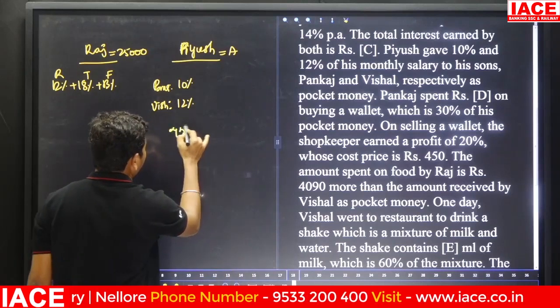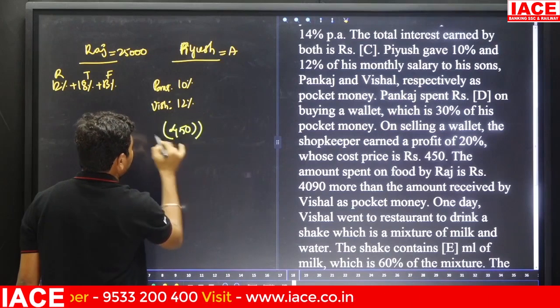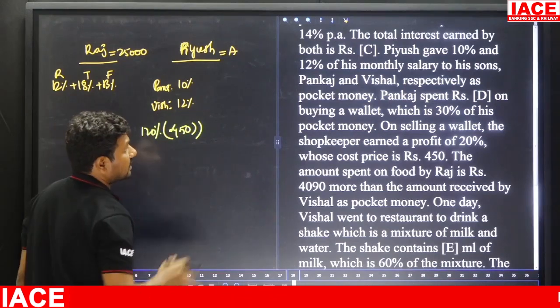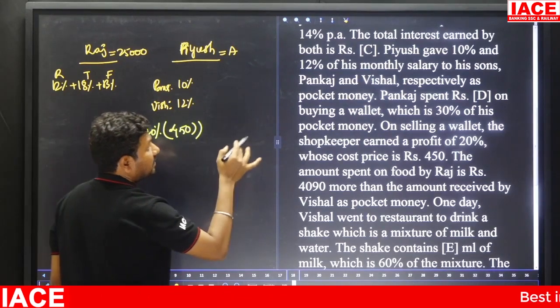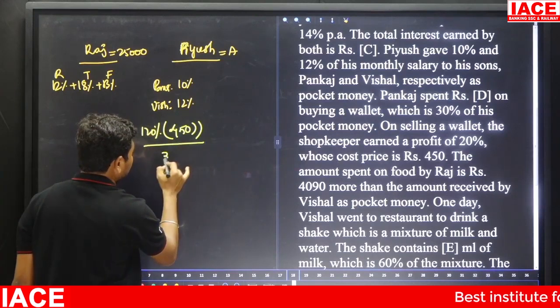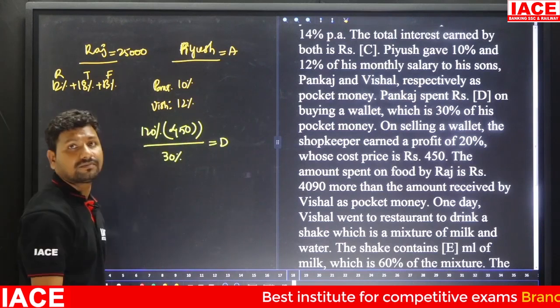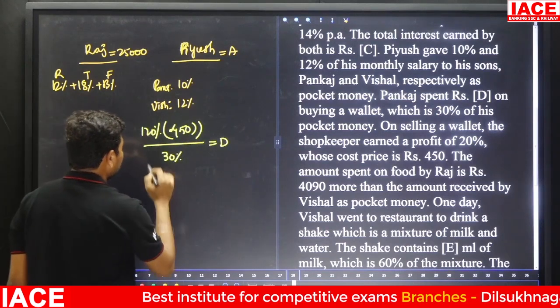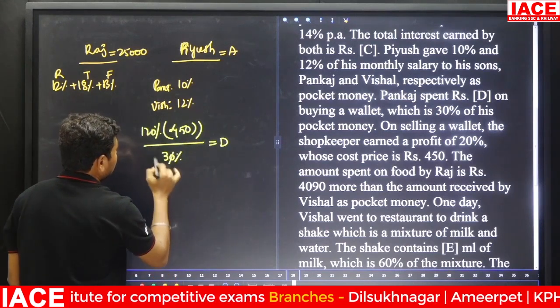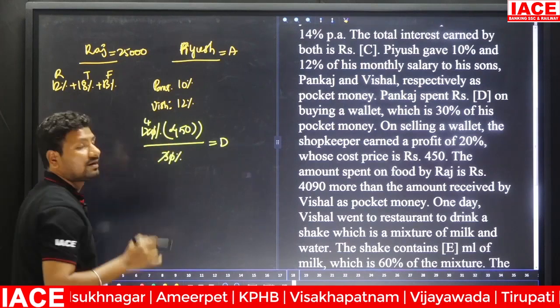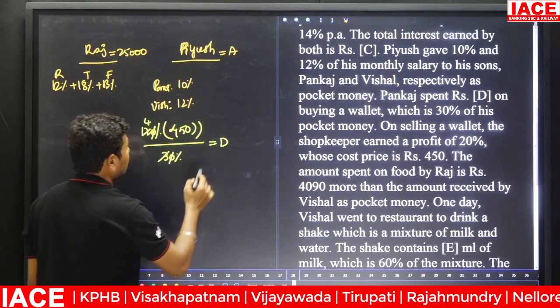In 450, the 20% value is 120%. This 120 percentage belongs to the 30 percentage of his pocket money, which is equal to the D value. Cancel the values here, then the percentage zeros will be cancelled. 3 into 12 is 4 times 450, double is 900, and double again is 1800.